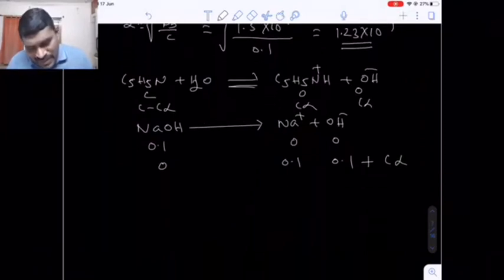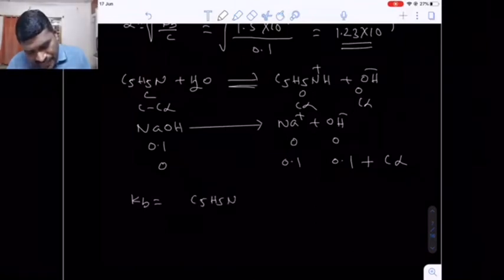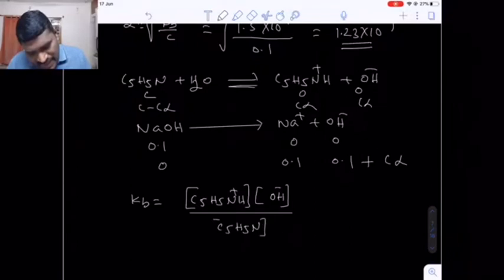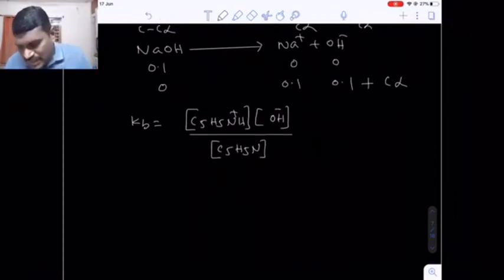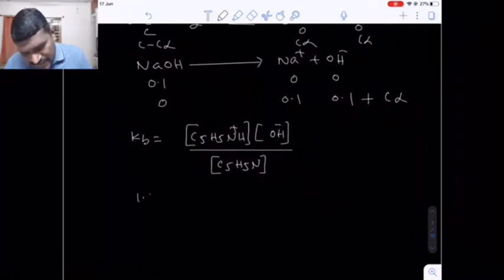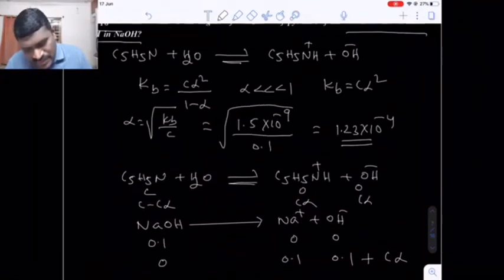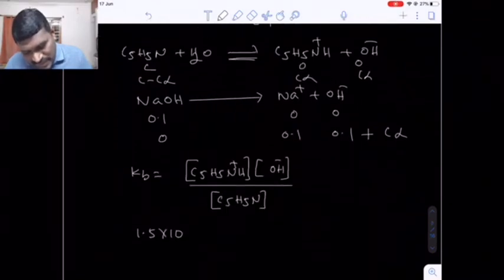Now here the Kb value, what I am writing: pyridinium ion concentration multiplied by OH minus ion concentration, whole divided by pyridine concentration. I am not taking the water because water is a solvent. Okay. Now what is the Kb value here? 1.5 into 10 raised to minus 9.